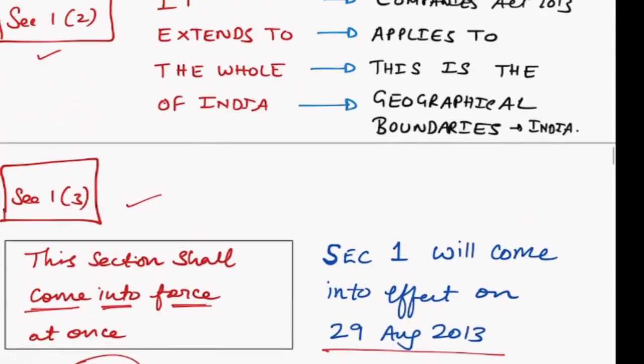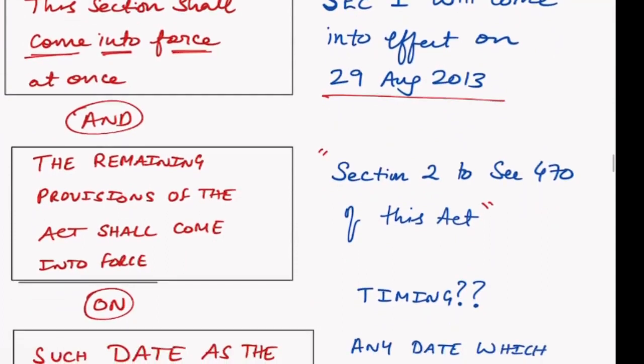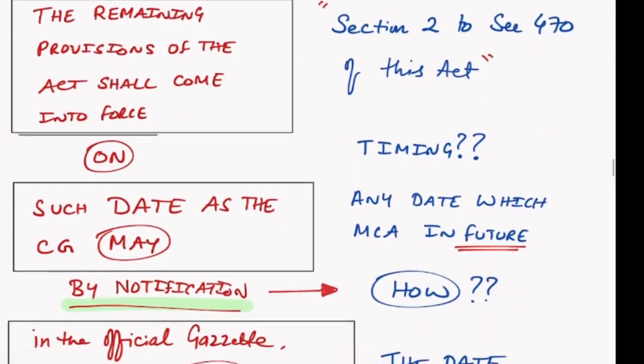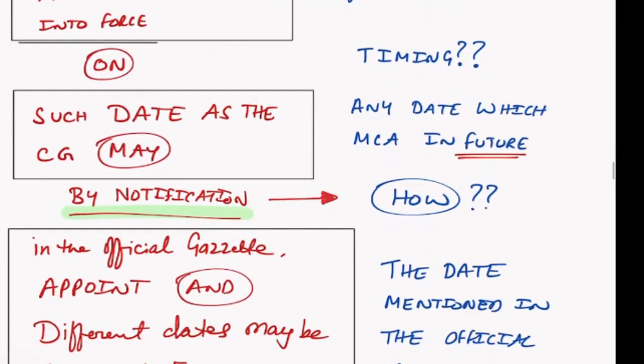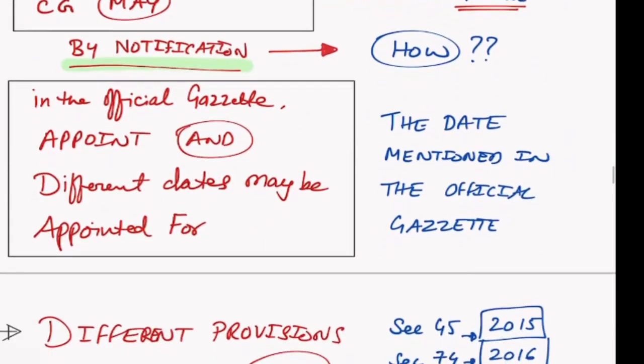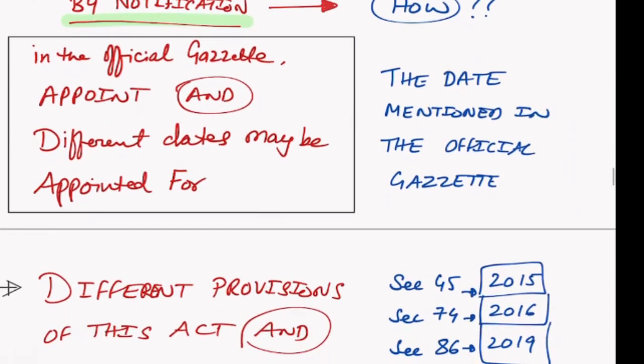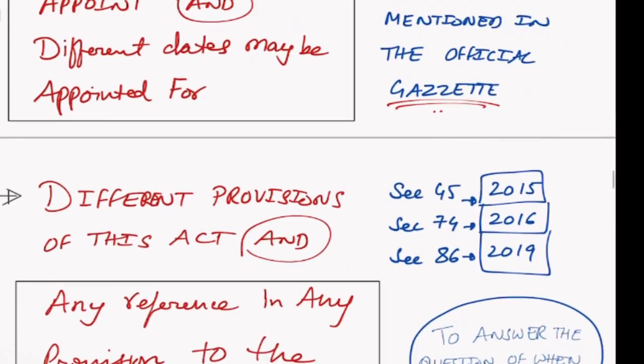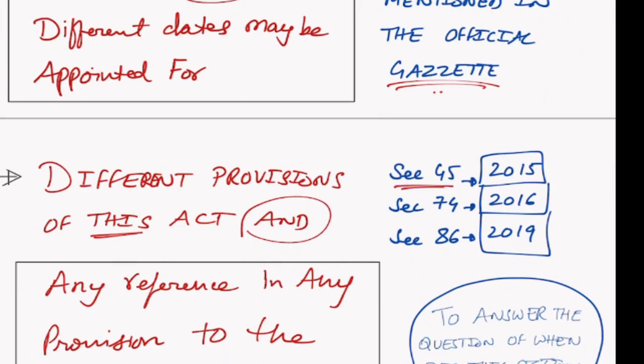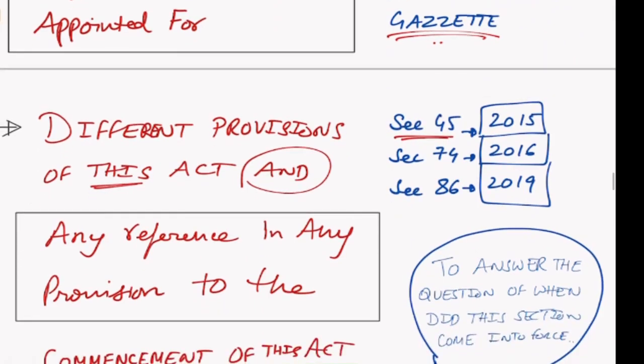Why? Just now we studied, correct? This section will come into force at once, and the remaining provisions will come into force on such date as the central government may by notification. So the central government can tell in a future date in the official gazette, and they can give different dates for different sections. So the date mentioned in the official gazette will be the date when the section will be applicable. So let us take an example. This is just for example, okay? Different provisions of this act, that means section 45 can be given an effective date from 2015.